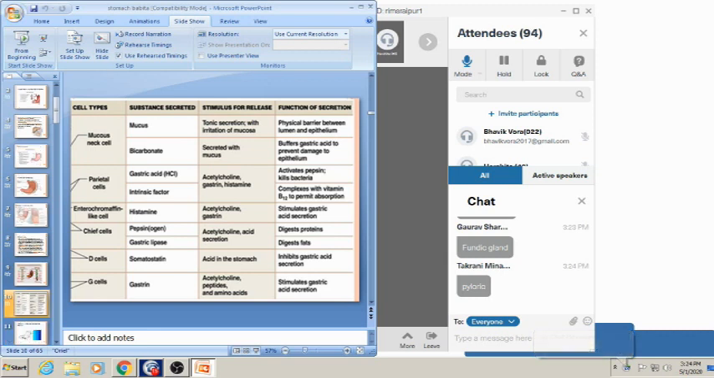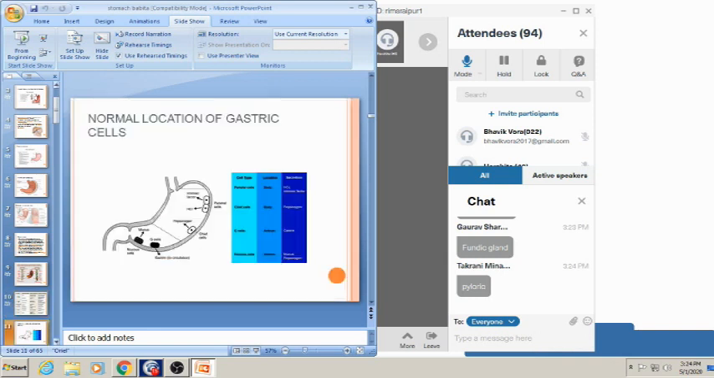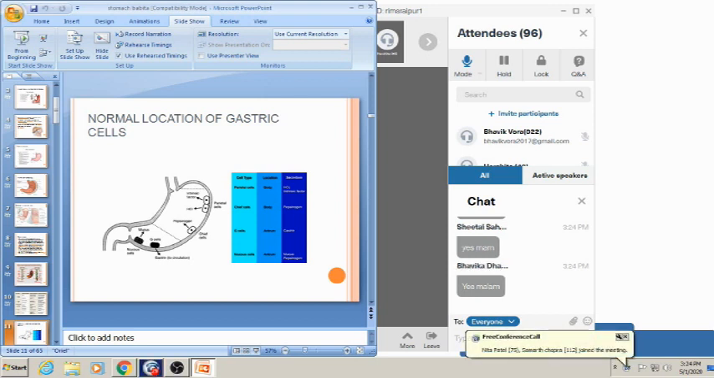Now coming to the next topic. Here we can appreciate where all the cells are present: parietal cells and chief cells are present in the fundic glands, and fundic glands are present in the fundus region and body of the stomach. And here you can appreciate G cells. G cells are present in the pyloric part, mainly in the antrum region. The pyloric part is divided into pyloric antrum and pyloric gland, and mucous cells are present in all the glands.